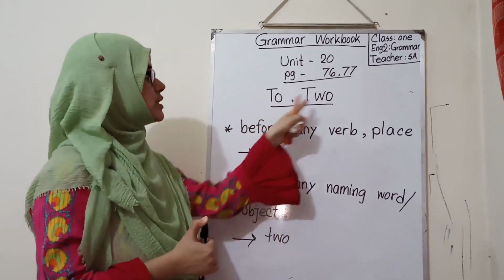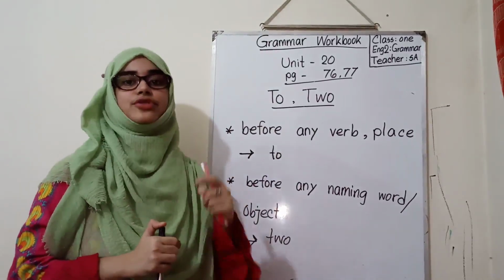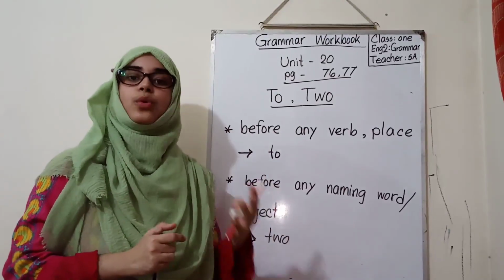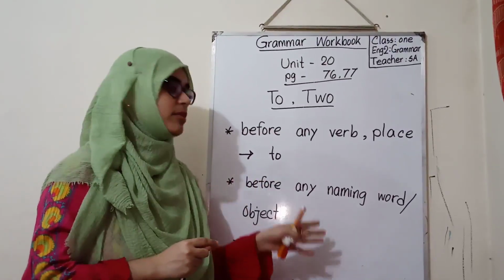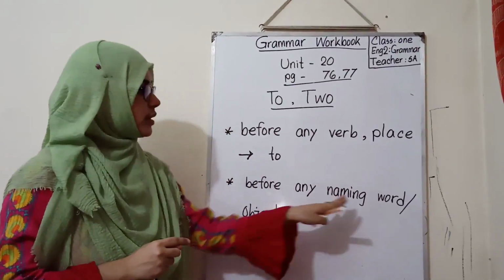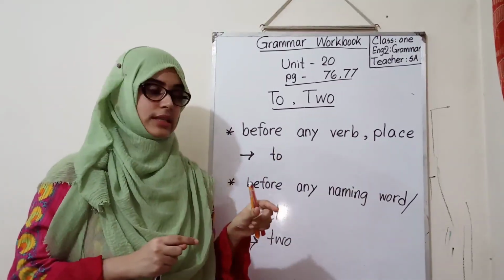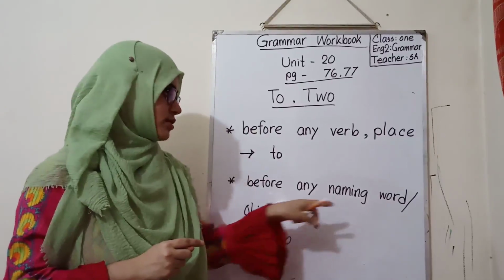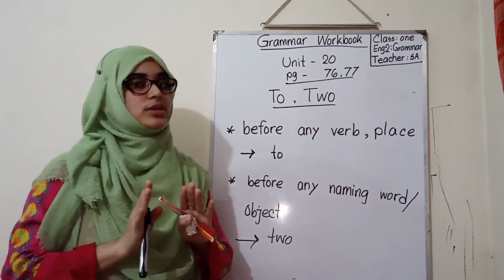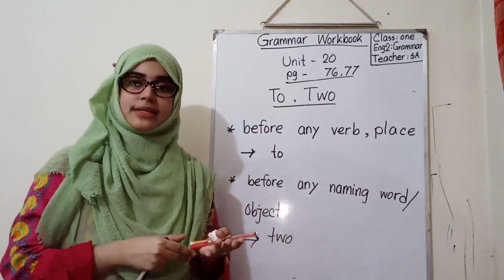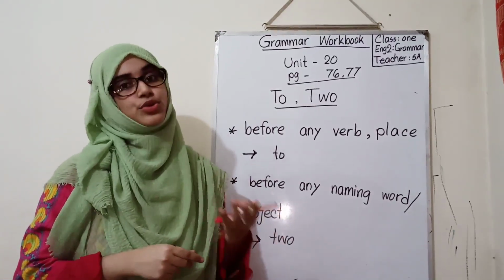When we use to and two, we have to keep in mind what is used here as a place and what is used as a naming word or object. Before a place we use an article, and before naming words or objects we will not use that type of article, just a number adjective, like 2 pens, 2 candies, 2 toys.